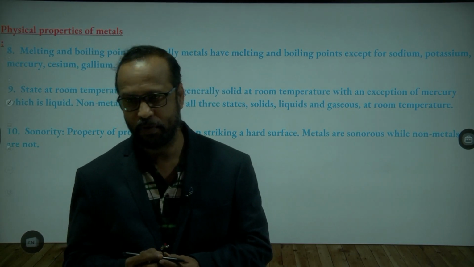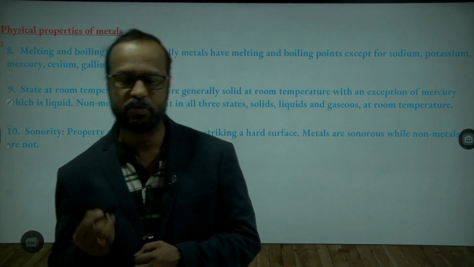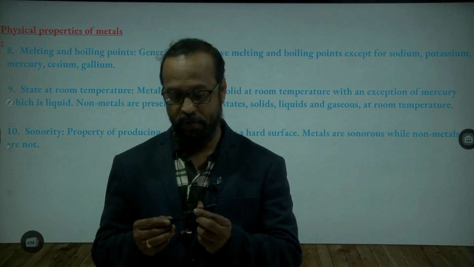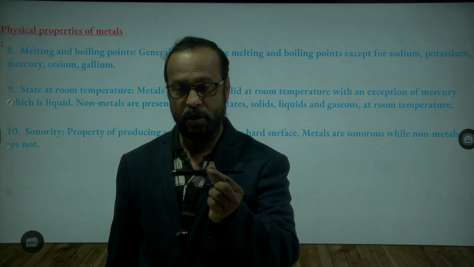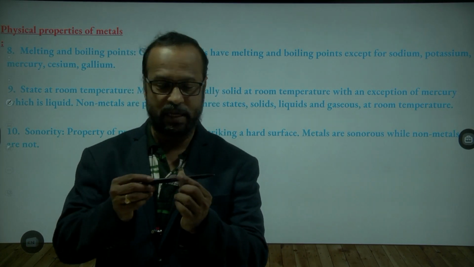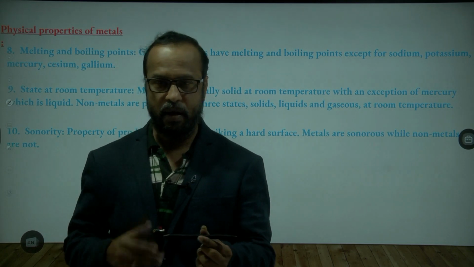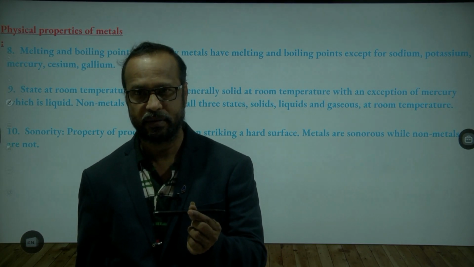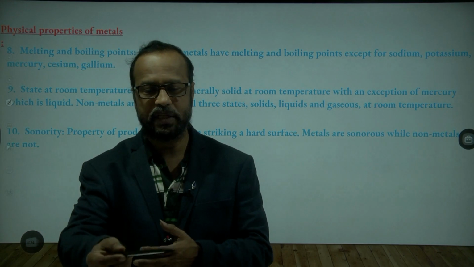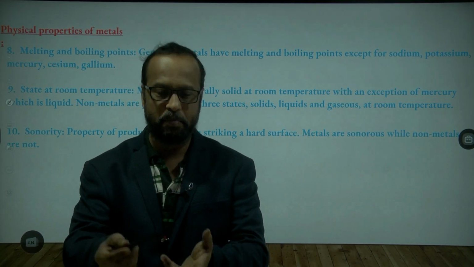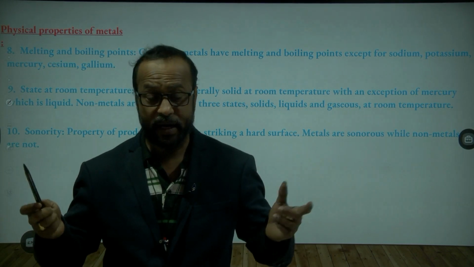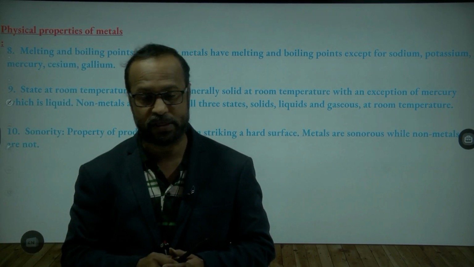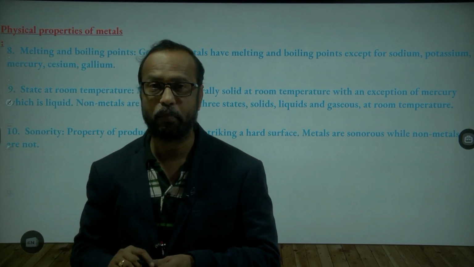Now for example, if I have two things, one non-metal and the other a metal. If you want to melt the metal, how much temperature do you need? For example, I have this iron rod and I want to melt it. And if I have a plastic one and want to melt it, which melts easily? Plastic can melt easily. Just 50, 60, 70, 80, 100 degrees Celsius may melt it. But to melt iron, it requires above 2000 degrees Celsius. So the melting point is very high.